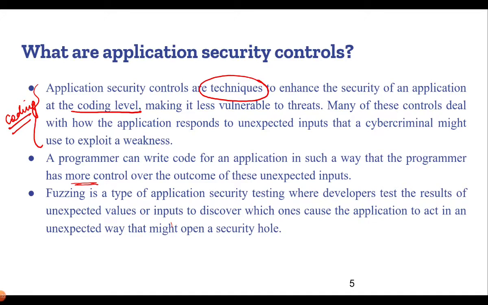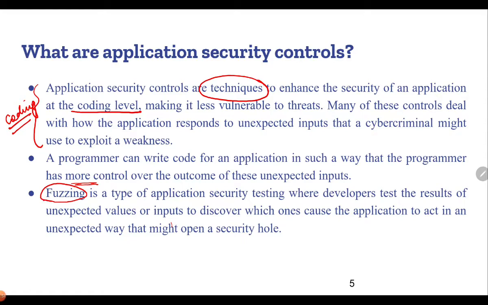So these application security controls, which are incorporated during the coding phase itself, will take care of any type of such activities which might be there, or any type of activities whose possibility of occurrence is more in the near future. This might lead to a potential attack or potential scenario for attack simulation, and accordingly they can also write code in order to avoid such types of attacks.